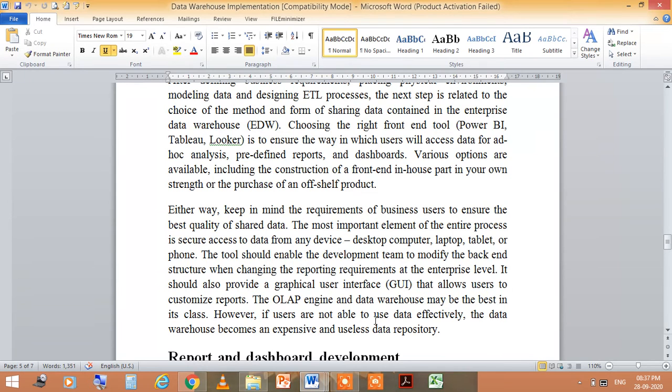The tool should enable the development team to modify the backend structure when changing the reporting requirements at the enterprise level. So simply what we say is there are some front end tools required. By using front end tools, we can make the GUI actually, so that the user can easily access it.